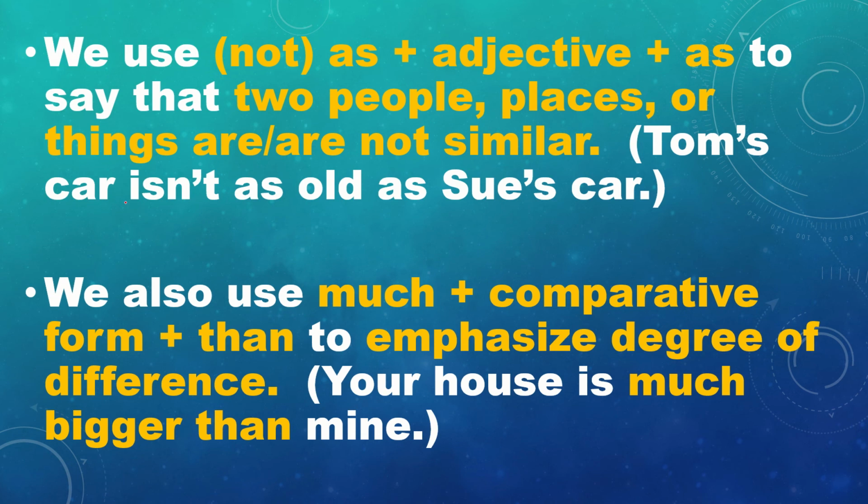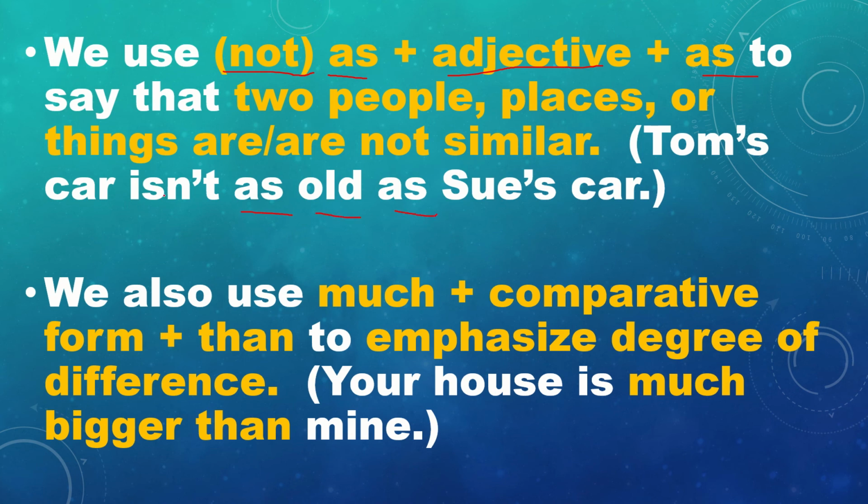Very good. We use not plus as plus adjective plus as to say that two people, places, or things are or are not similar. For example, Tom's car isn't as old as Sue's car.